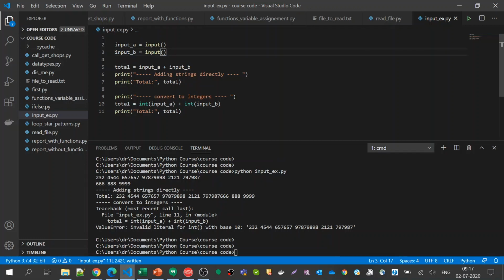Say I have a program something like get student data dot py.